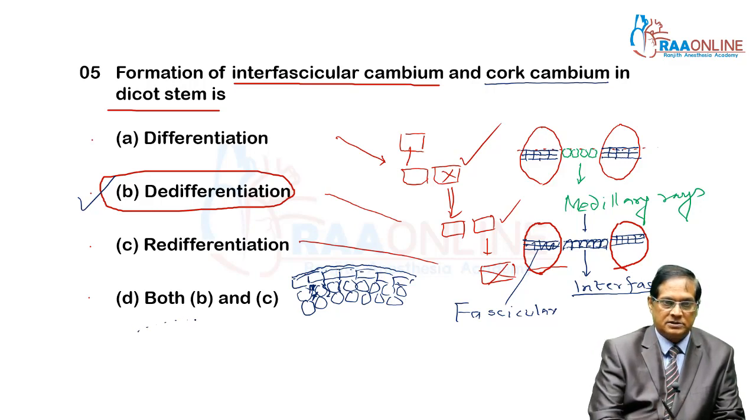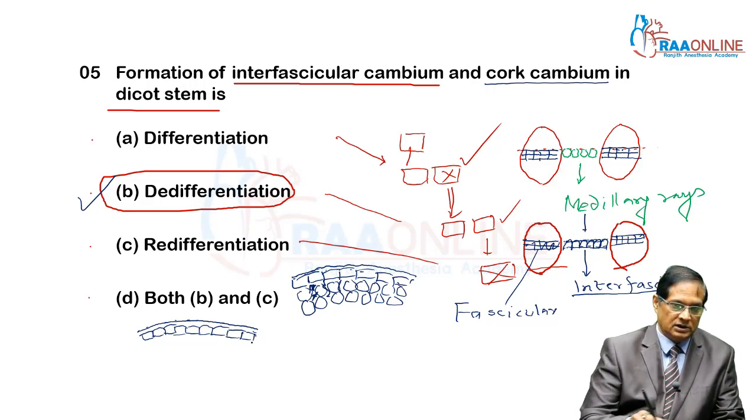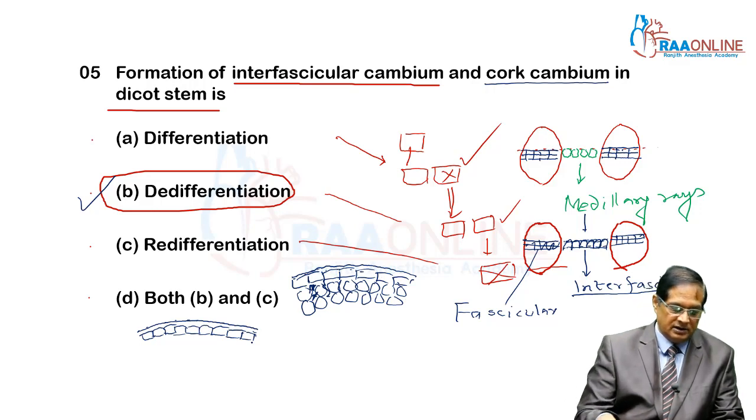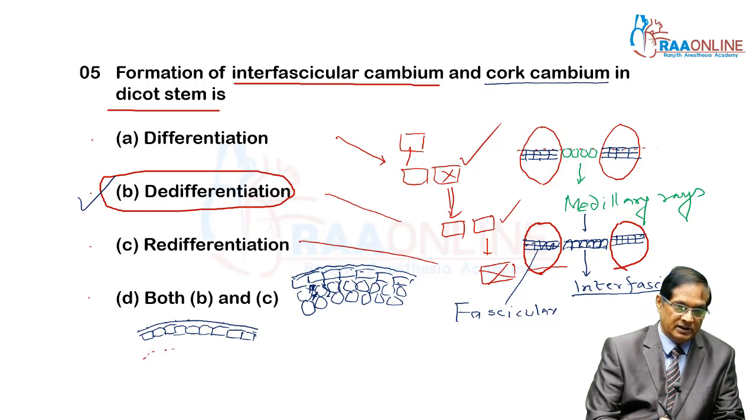At the time of secondary growth, in the cortical region, few cells of the cortex regain the power of division and they constitute cork cambium.